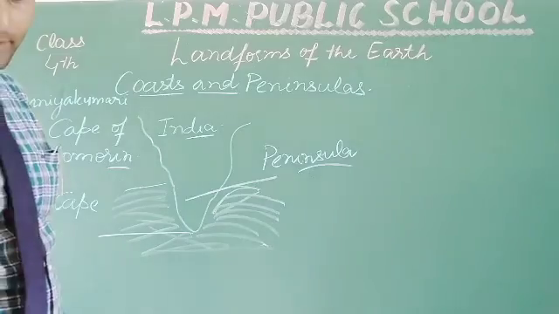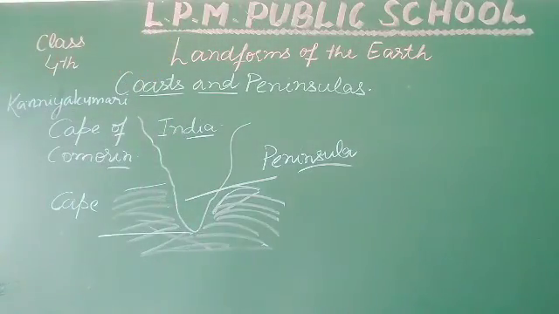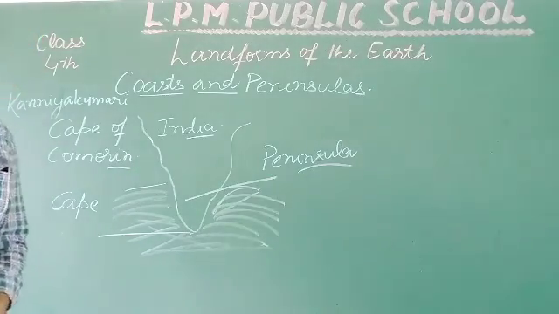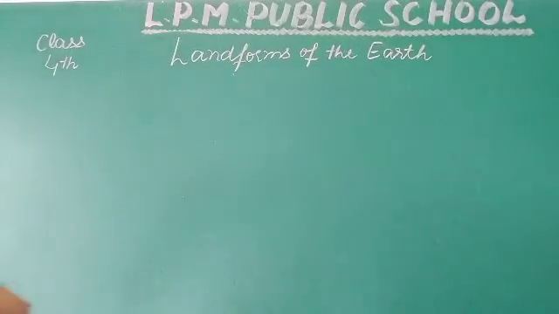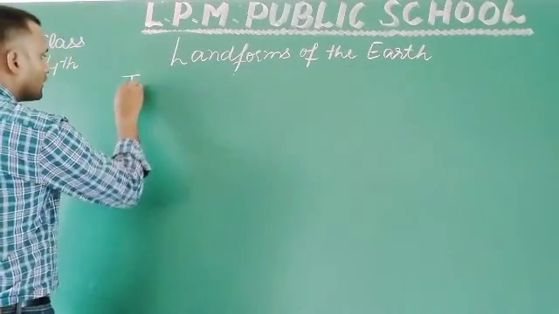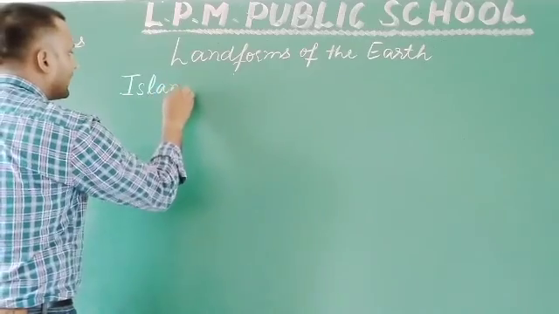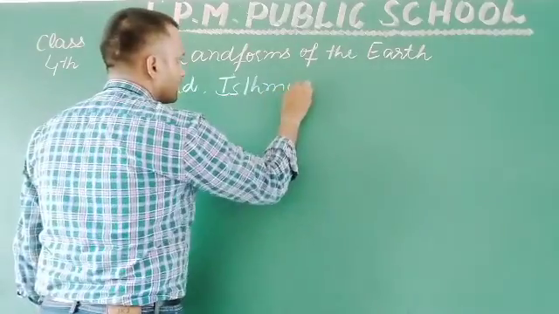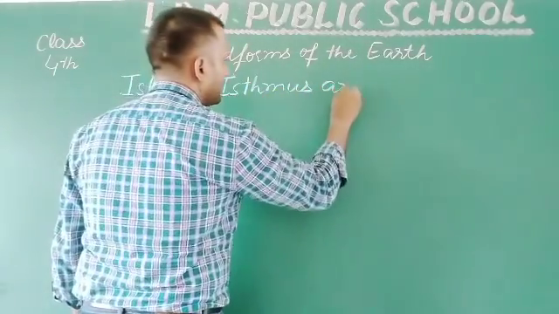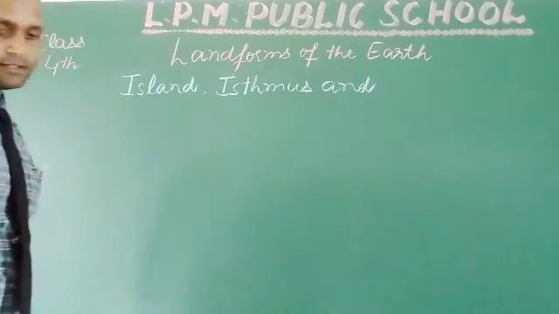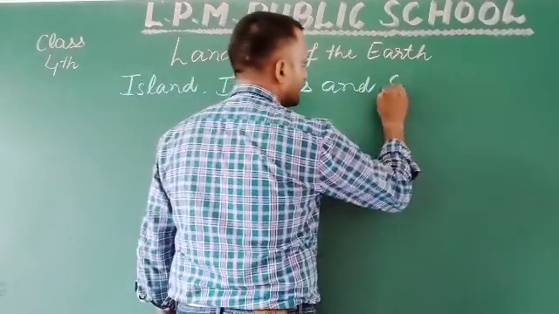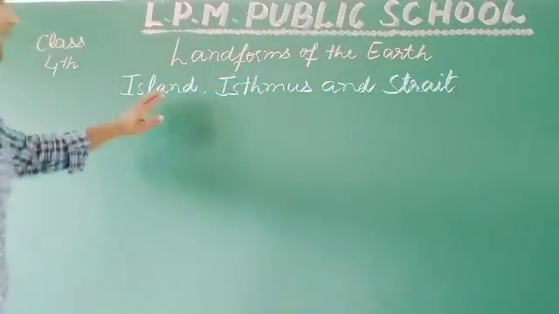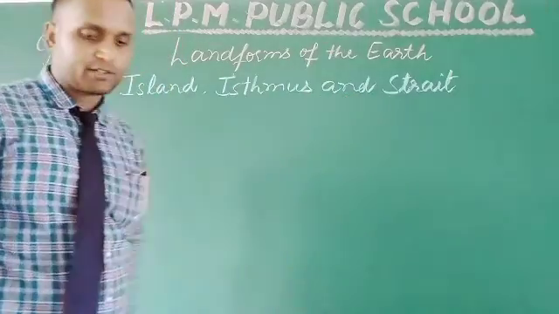Okay, clear है? उसके बाद हम स्टार्ट करेंगे अपना नेक्स्ट टॉपिक, दैट इज आइलैंड, isthmus and strait. Now our next point is island, isthmus and strait. Okay, island, isthmus and strait.